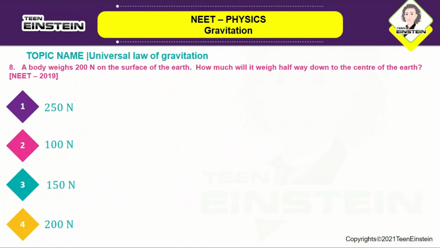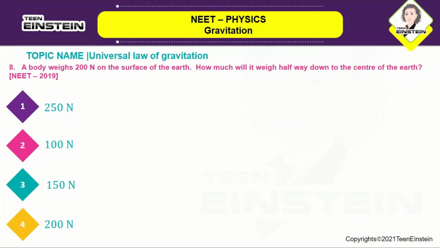A body weighs 200 newtons on the surface of the earth. How much will it weigh halfway down to the center of the earth? Here they are telling that a body is weighing 200 newtons on the surface of the earth. What will be its weight halfway down to the center of the earth?